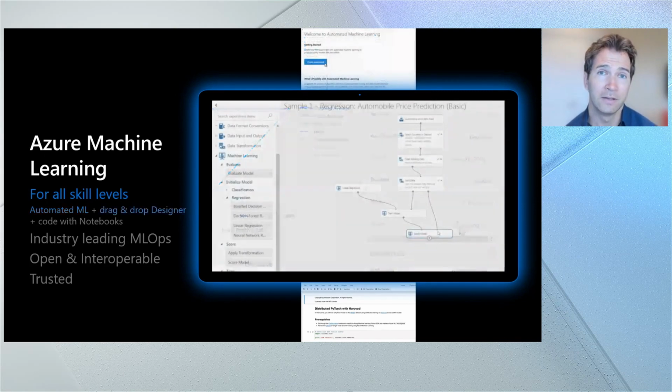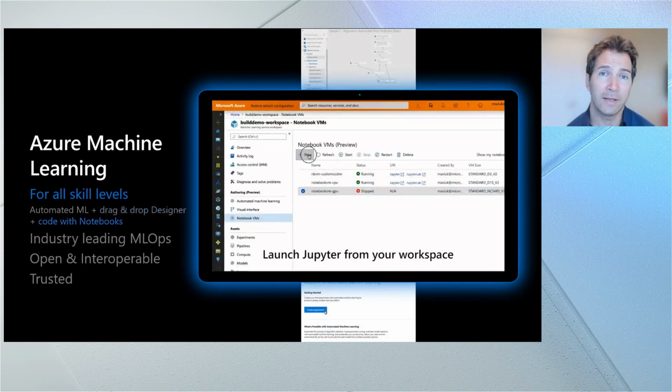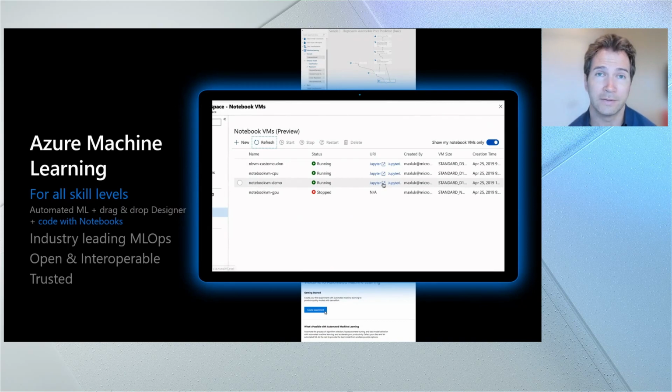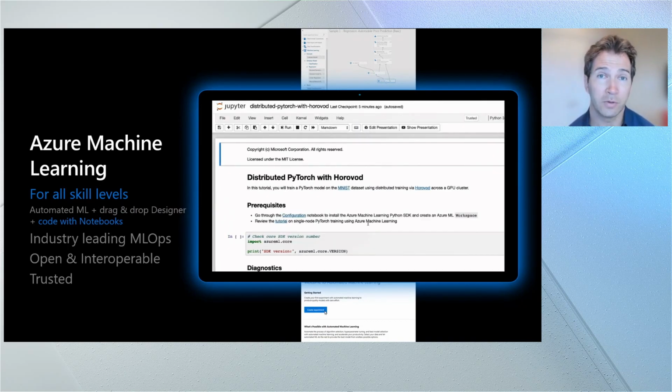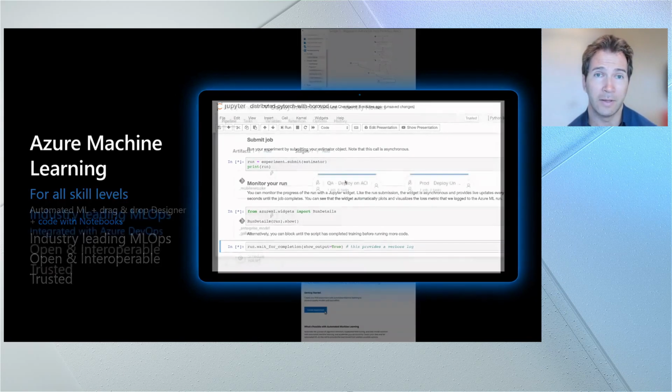single click. If you would like a little bit more control, you can use the visual designer to drag and drop different algorithms, adjust the hyperparameters, or even bring in your own code, and then simply deploy that as well. If you'd like even more control, we have hosted Jupyter notebooks in the cloud using our compute instances, where you can use any open source machine learning library, including PyTorch, TensorFlow, scikit-learn, and more, and write any arbitrarily complex Python code, or Azure Machine Learning even supports R, in the cloud as well.